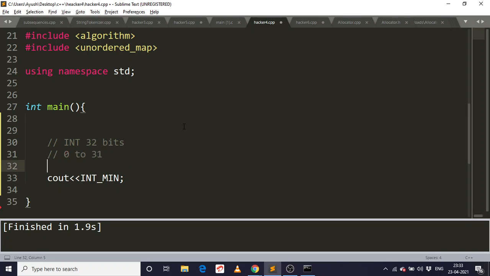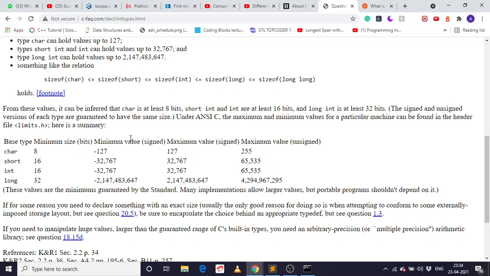So how many different combinations are possible? That is one left shift to the power 31, and minus 1 because we are using 0 also. So it's 2 to the power 31. This is a function which is the same as this. So we are using this, that's why we have a 32-bit system and that's why we are getting this higher value. They are using a compiler which has 16 bits reserved for integers, so that's why they are getting this value.